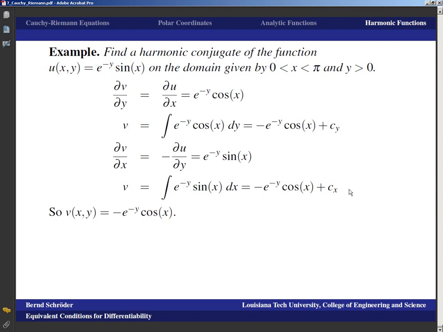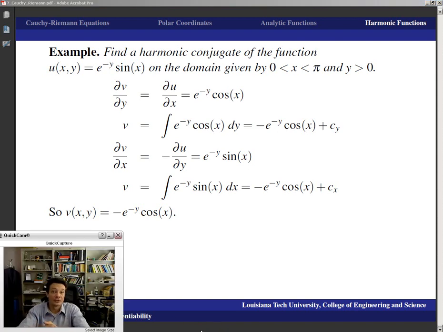If there was something down here that depended only on y, we would also put that up here or down here. But as we match this up, we just get that the harmonic conjugate is negative e to the negative y cosine x, and that is something that can be verified directly if you wish, because you can always just compute the partials of v and verify that the partial derivatives of u and v satisfy the Cauchy-Riemann equations.